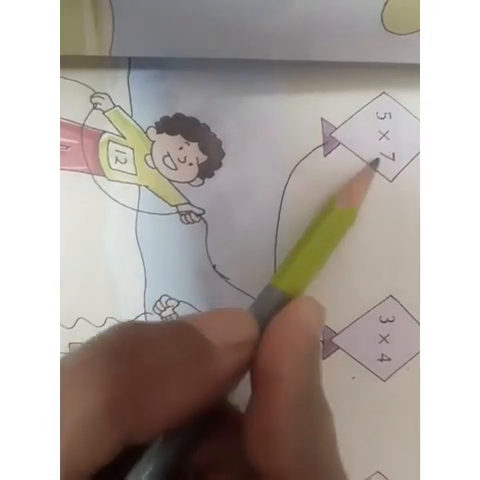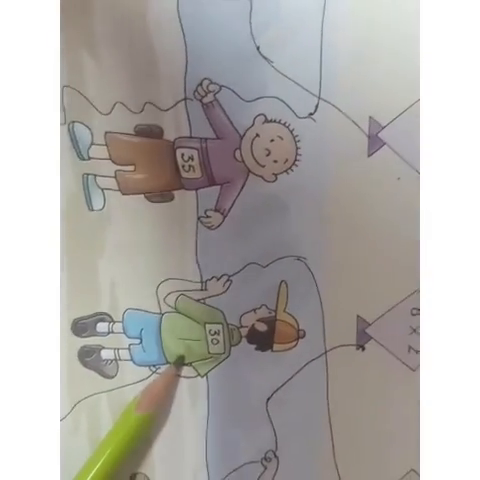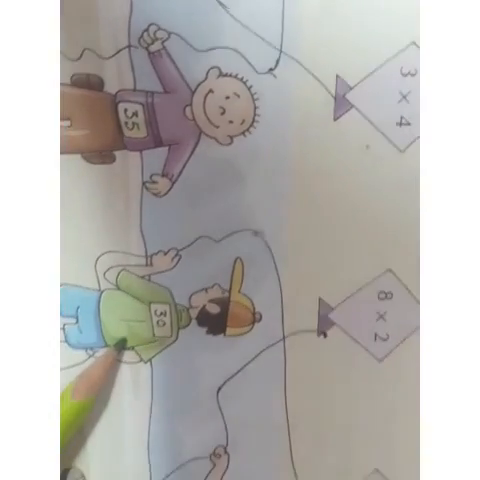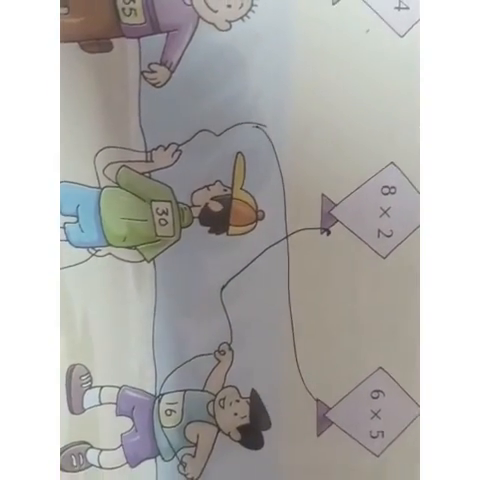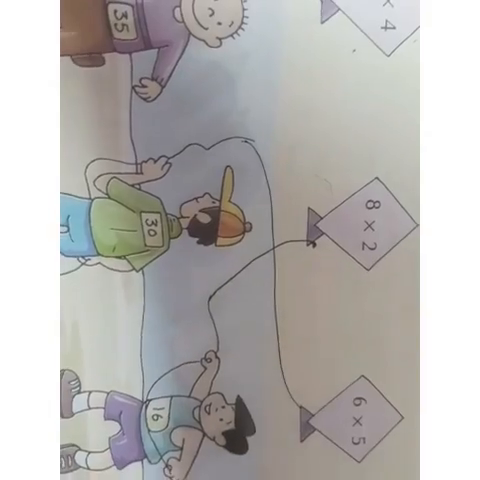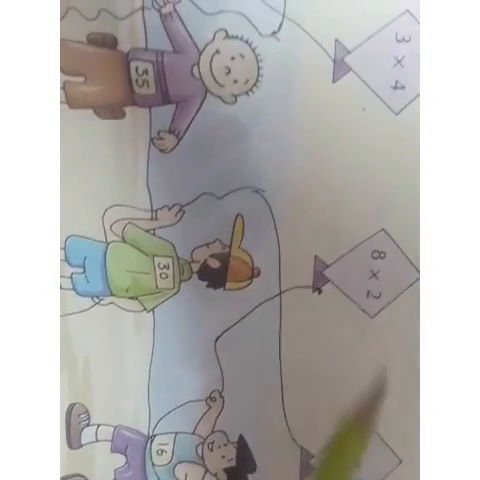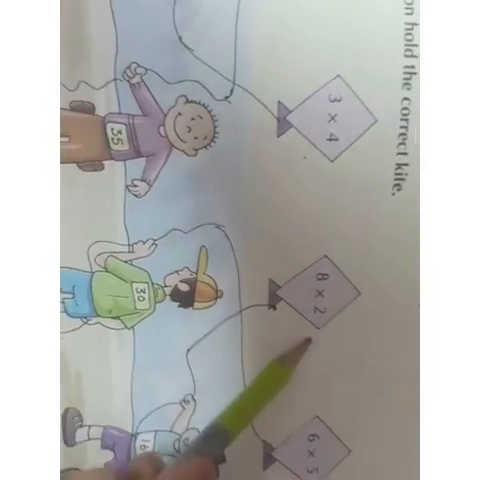This is 7 5s are 35. Now the next number is 30 over here. It is written 30. So 6 5s are 30, and last is your 8 2s are 16, that is written here. So you have matched the string with the multiplication tables.